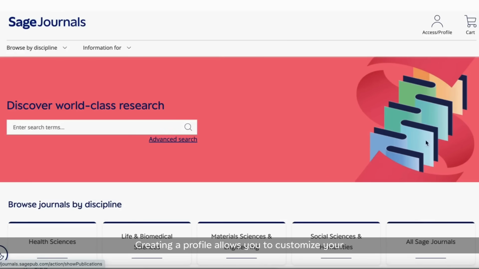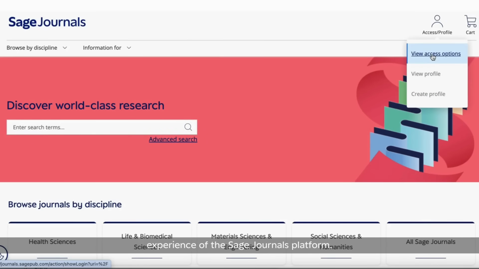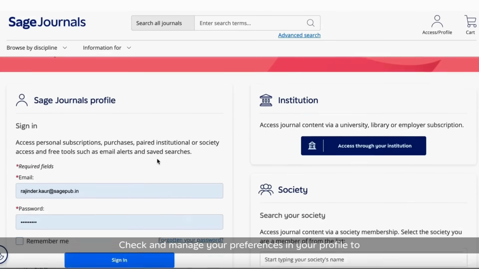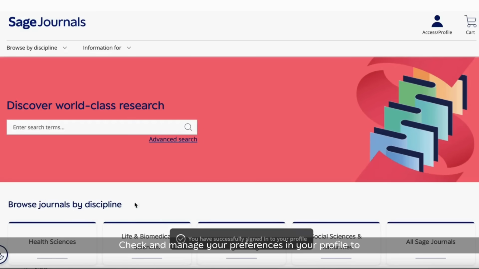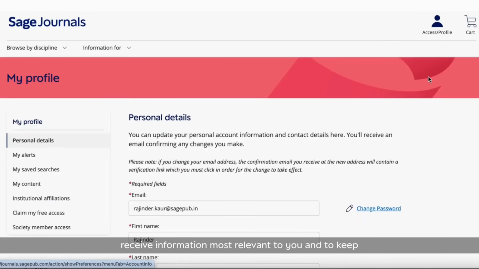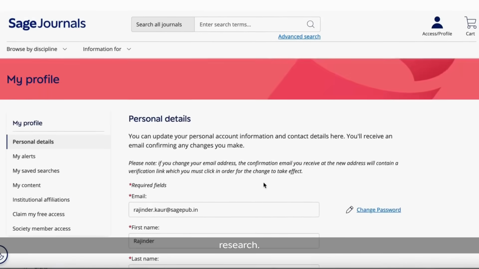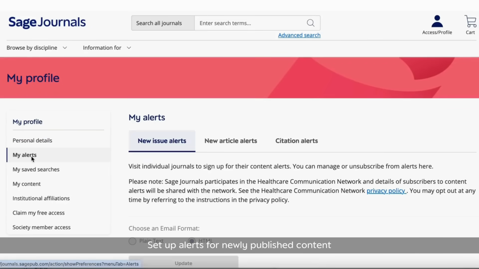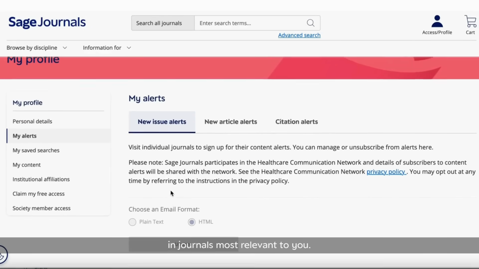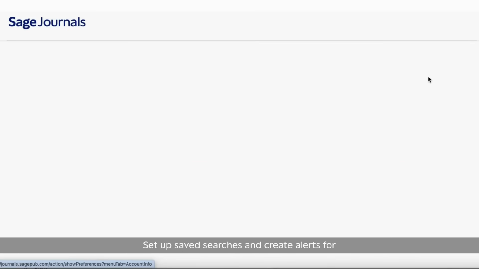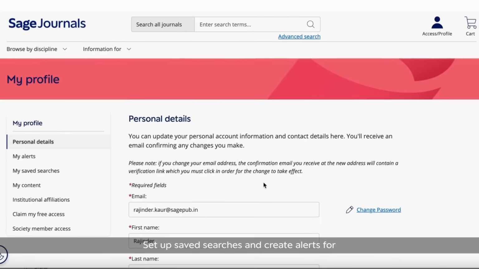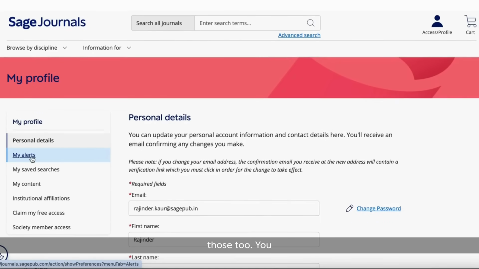Creating a profile allows you to customize your experience of the Sage Journals platform. Check and manage your preferences in your profile to receive information most relevant to you and to keep updated with timely content to support you in your research. Set up alerts for newly published content in journals most relevant to you. Set up saved searches and create alerts for those too.